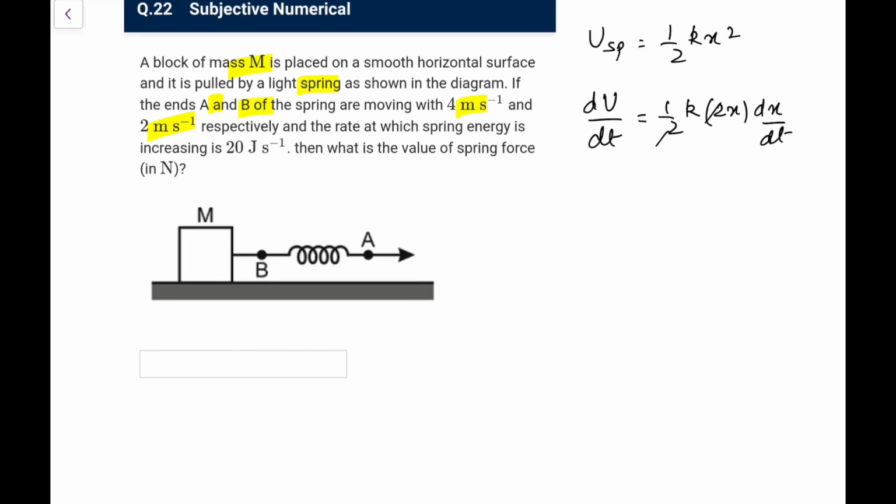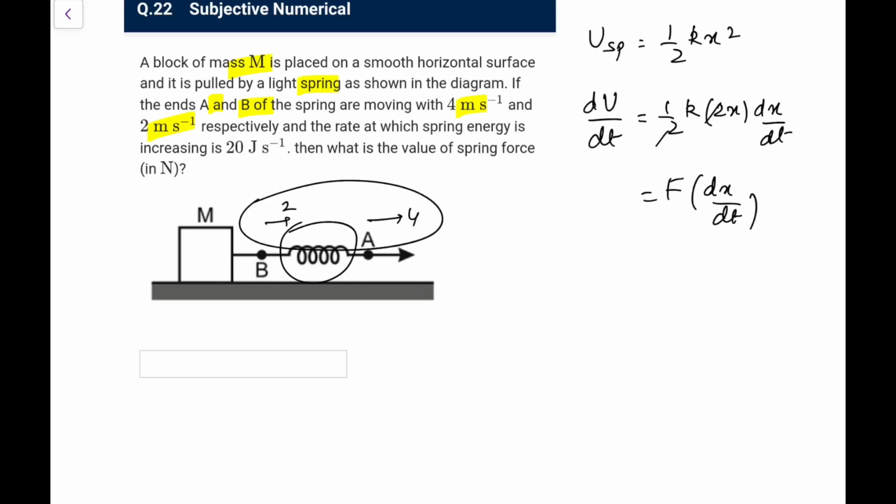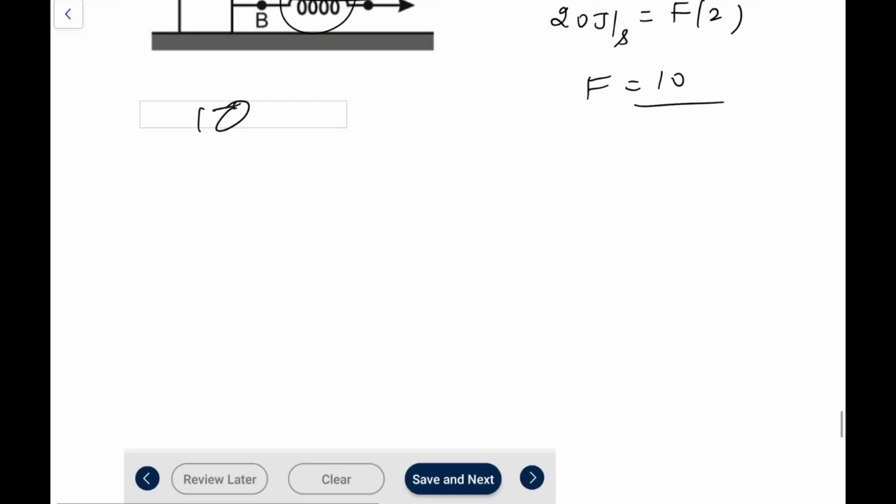So this 2 goes, this is kx, that is the force, into dx by dt. dx by dt is the rate at which the separation is changing or the length is increasing. That will depend on the relative speed of A and B. It is going with 4, it is going with 2. That means this x is changing at the rate of, you can say, 2. So it would be F into 2, that is equal to dU by dt, that is given as 20 joule per second. So this F comes out as 10. So go for option 10 here. So the answer will be 10 here.